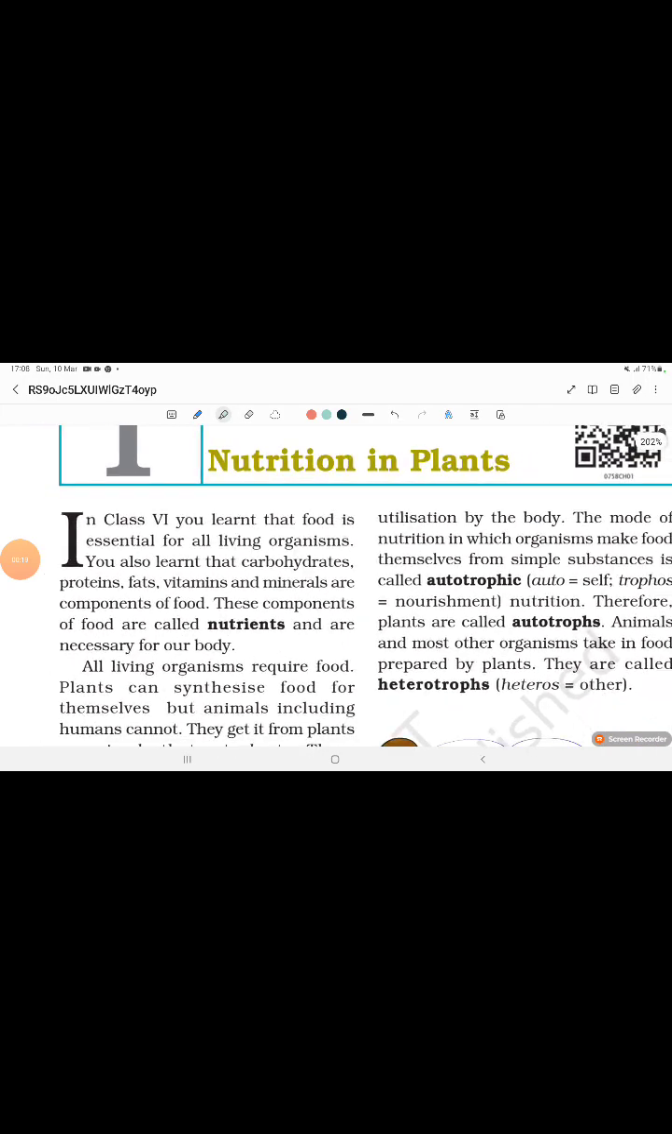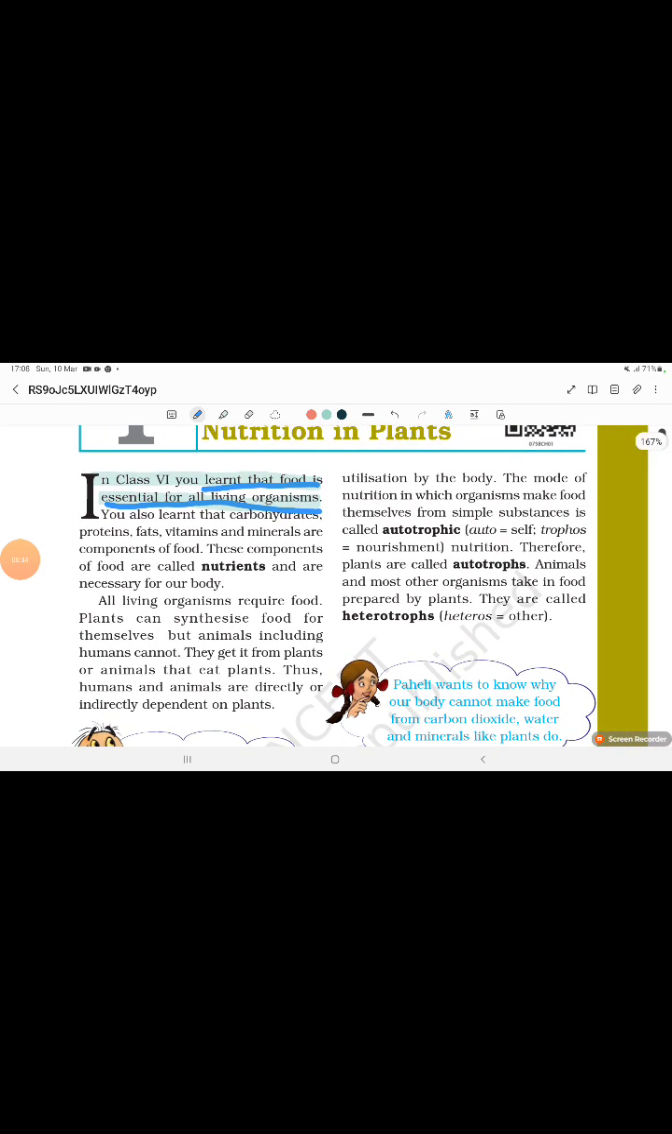In class 6 we learned that food is essential for all living organisms. Highlight this point also.